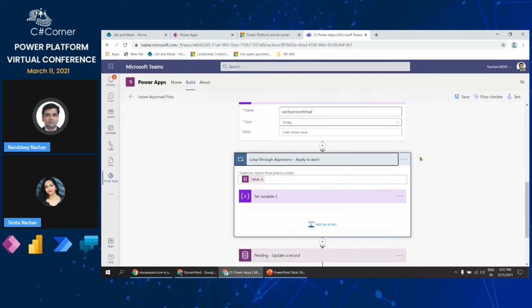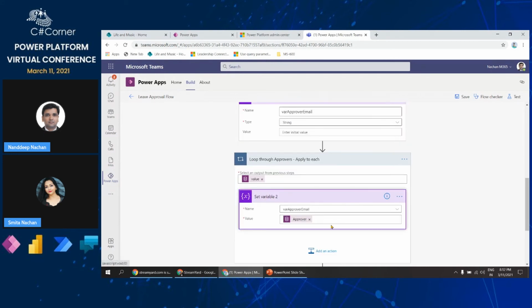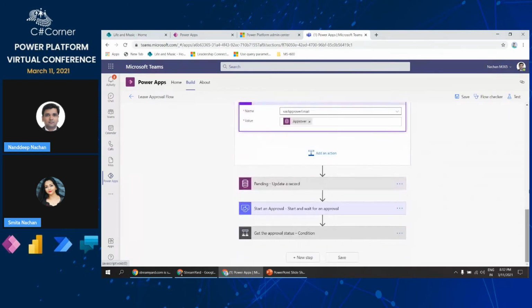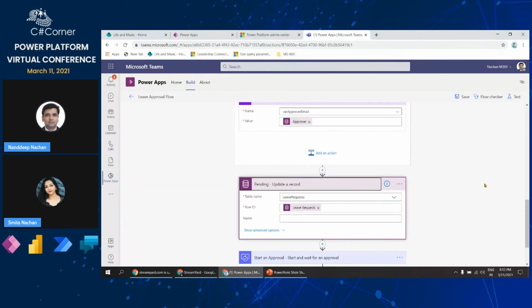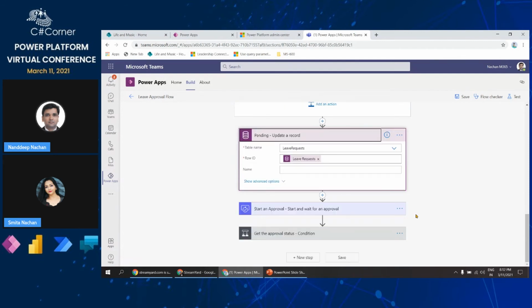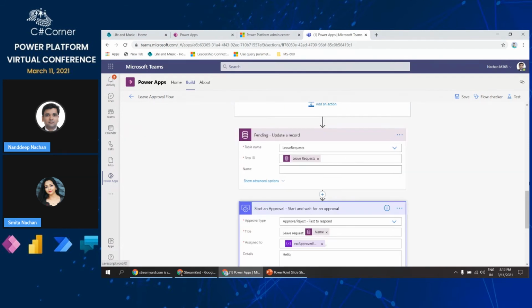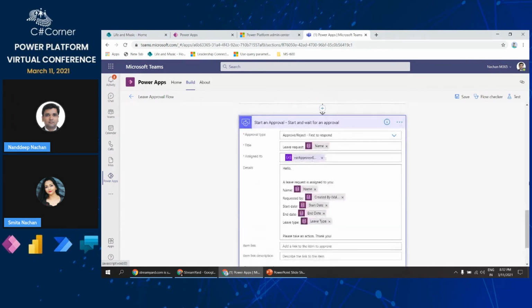Okay, then I will loop through all those approvers, and I will take that into this particular string called where approver email. Then I'm just updating that particular record with pending, so that we will be able to see that this particular request is pending for approval. Then the major activity is that we start the approval process, and we will assign that to the variable. This variable will include all of the matching approvers, and this is the title for that, and this is the information that we will present to the approver.